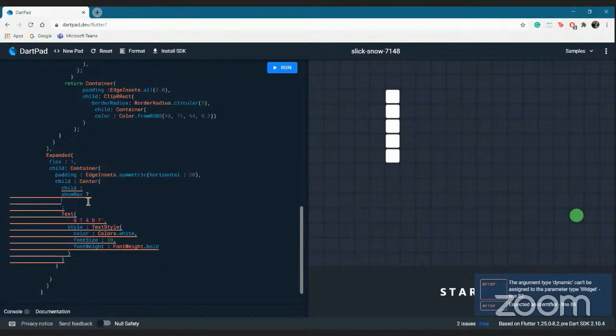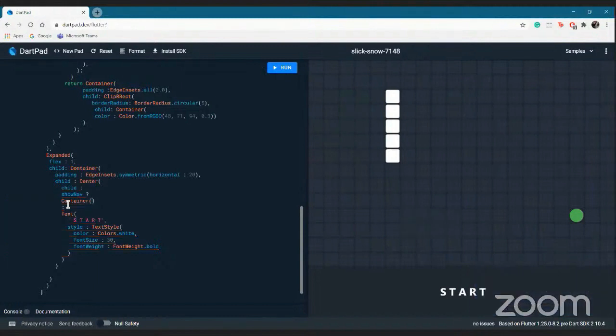Yeah, you're audible. A ternary operator is like a conditional statement. As we have seen, I have declared show navigation as a boolean. So if show navigation is true, whatever is after the question mark will be executed. But if it is false, whatever is after the colon will be executed. So when the game has started, it will show this container, which will contain my navigation options. And if the game is not started, it will show the text saying start. So our duty will also be that whenever the game is started, we turn show navigation to true.